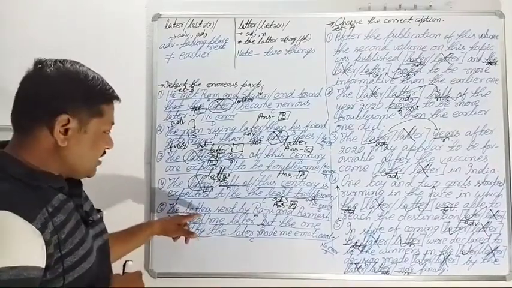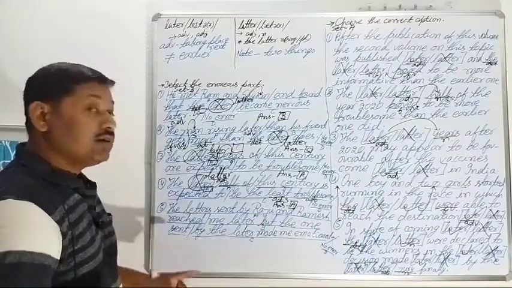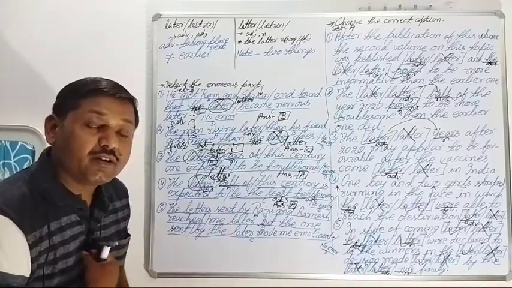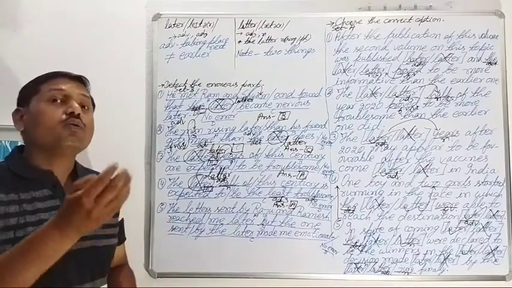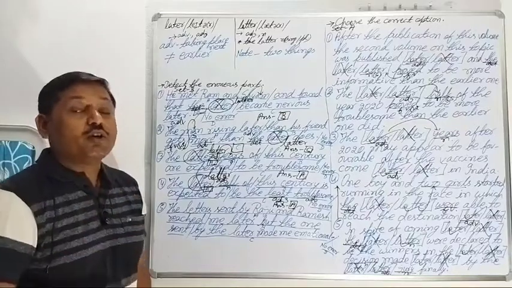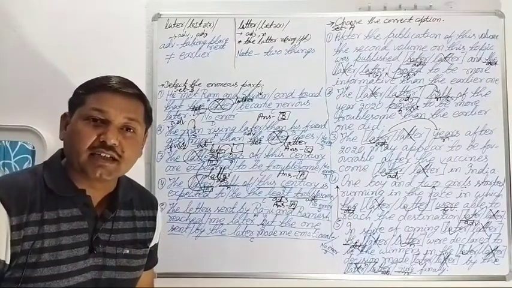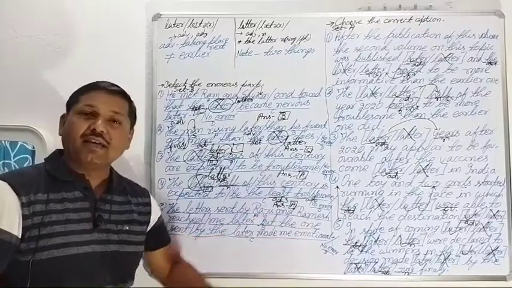The letters sent by Raju and Ramesh reached me. What reached me? The letters reached me. Who wrote me the letters? Two persons wrote me the letters. What are the names of those two persons? The names of those two persons are Raju and Ramesh.